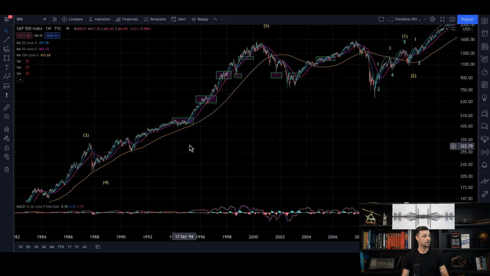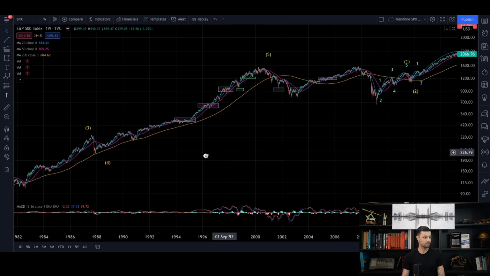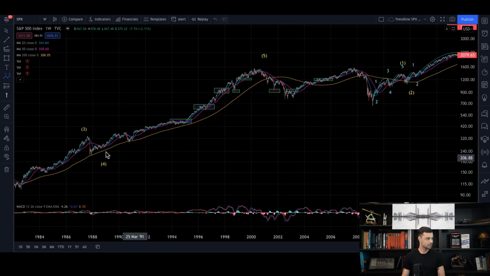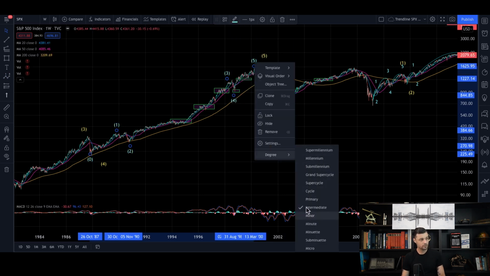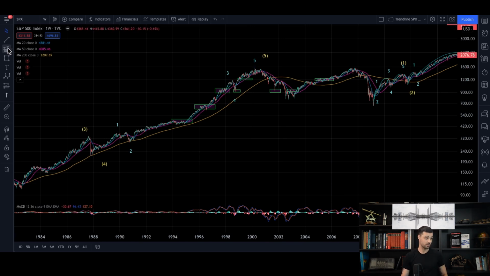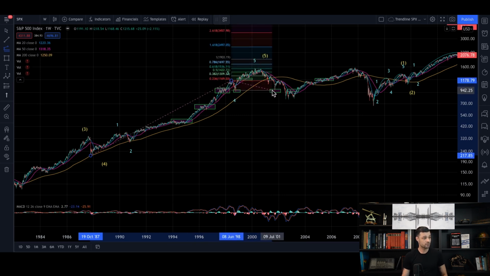Now, I can see that we are far from the 1.618 ratios because the fifth wave here was extremely extended. So I'm going to try to apply the same method to another wave. So 1, 2, 3, 4, 5. Okay, I'm going to put it in blue. All right, change the degree to minor. And here we go, we're going to do the same thing. We're going to measure, because this is what it is all about, 1 plus 3, and we're going to observe where the fifth wave is going.